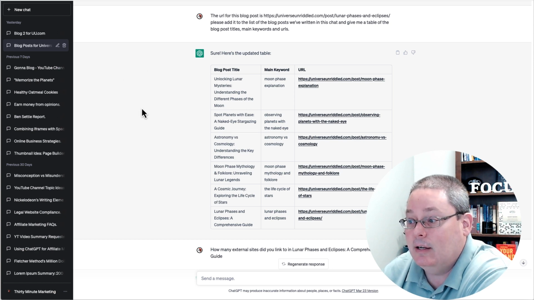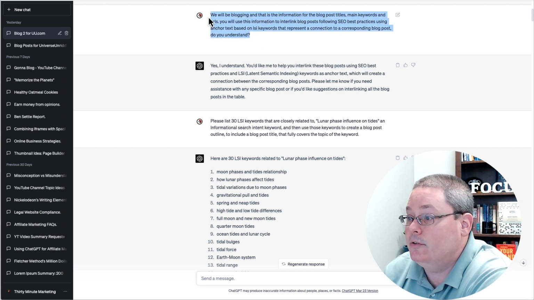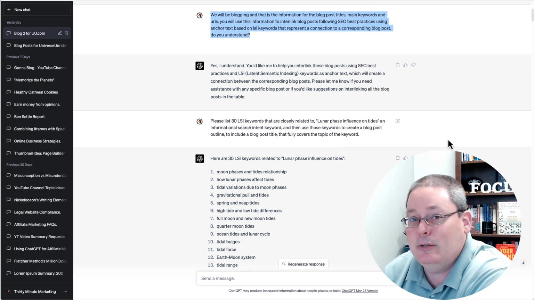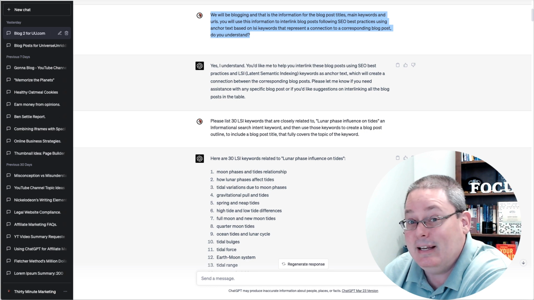Now that chat, again, I couldn't switch back to 4. So what I did is I opened up a new chat and I told it we will be blogging and this is the information. And then I started blogging and I started using the prompts. Again, all those prompts that I'm storing inside of Response Manager or trying to restore, I'm going to make a list of those and actually give all those to you at some point in this series.